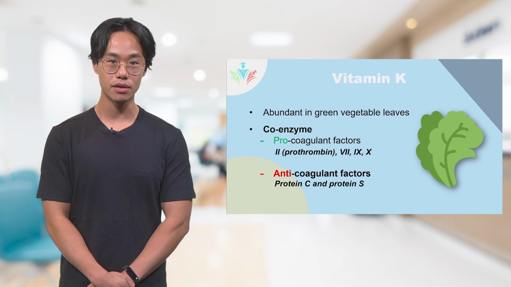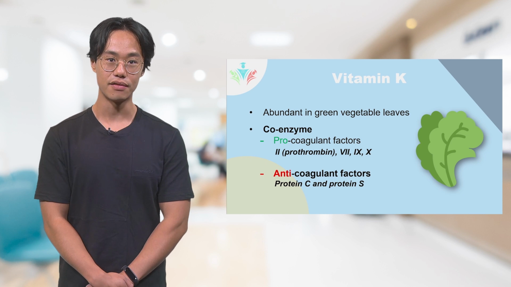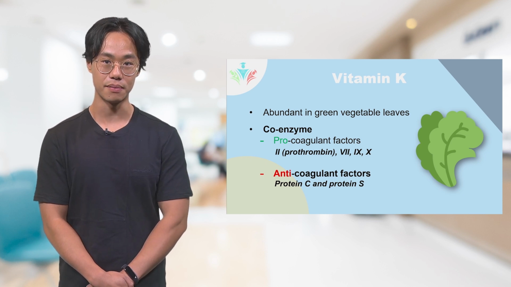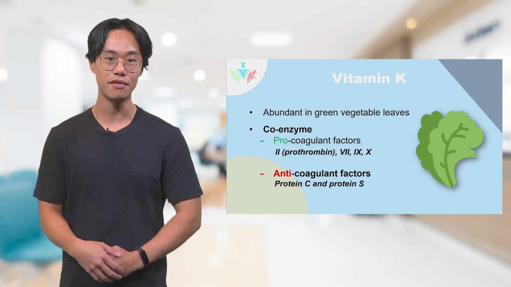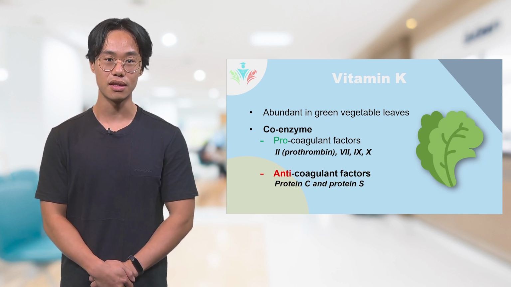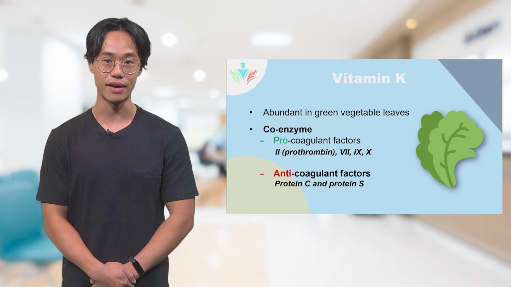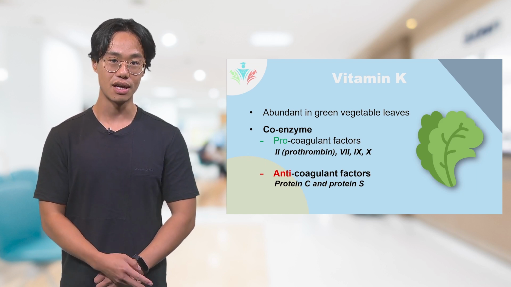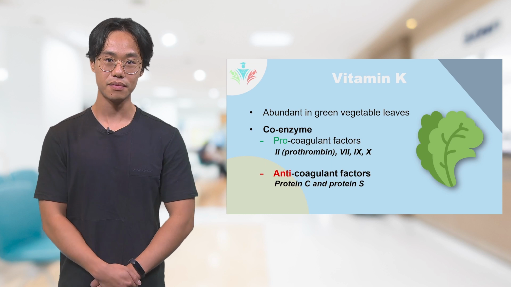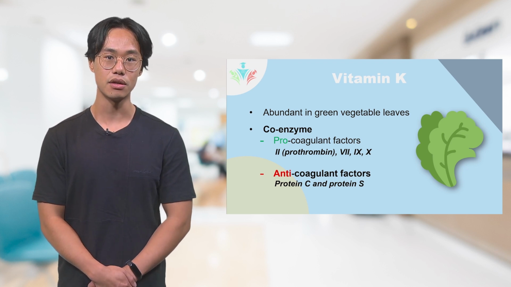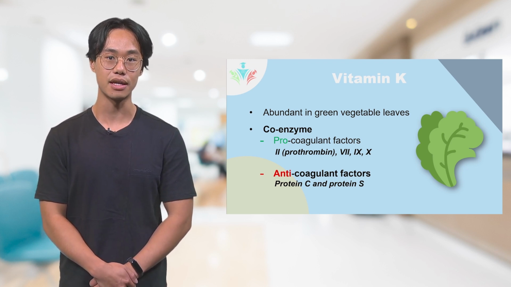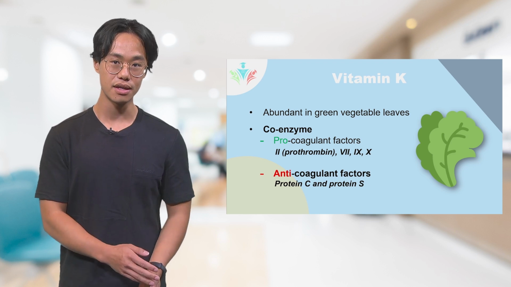Vitamin K is normally consumed in our daily diet and is abundant in green vegetable leaves. Vitamin K is a fat-soluble coenzyme. This means that it's an enzyme that helps other enzymes in their activity and functions. It is important in formation of several procoagulant factors, like factors 2, 7, 9, and 10. These factors are necessary for the stimulation of coagulation. To a lesser extent, vitamin K is also involved in the activation of anticoagulant factors, like protein C and protein S.